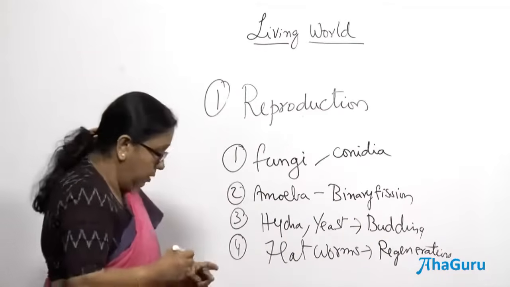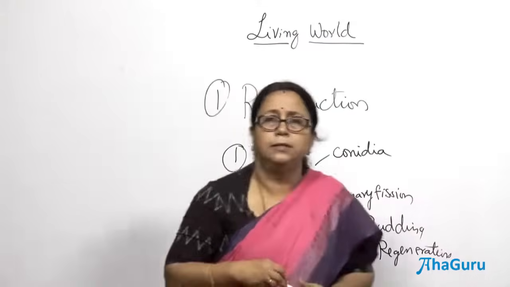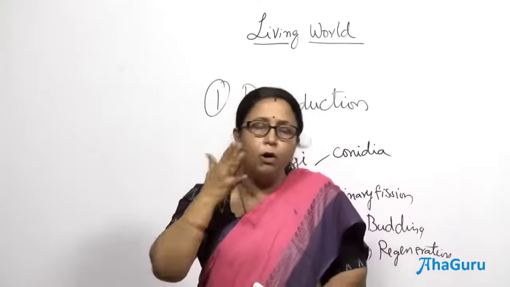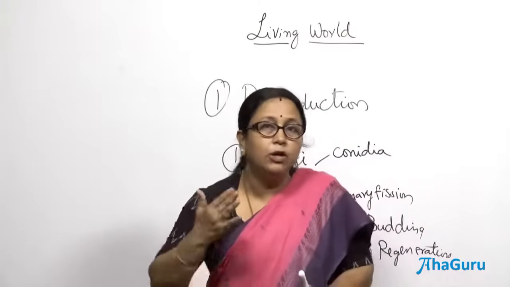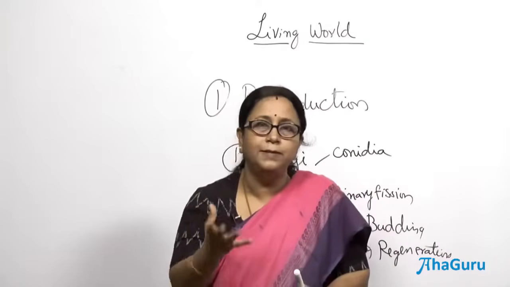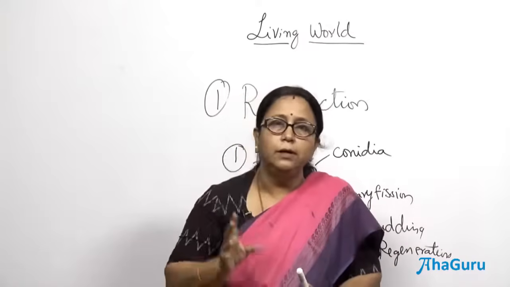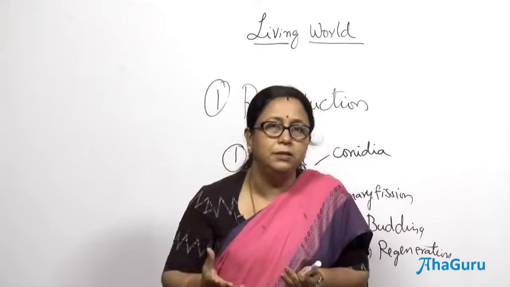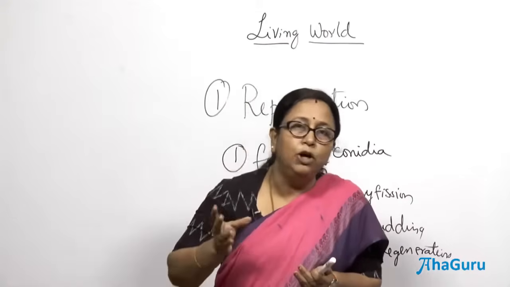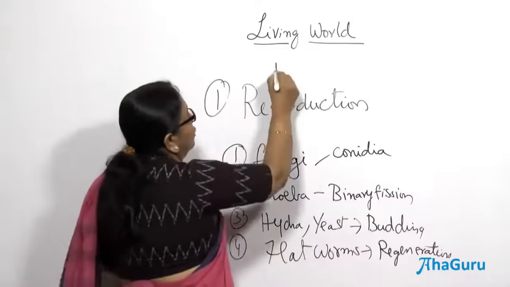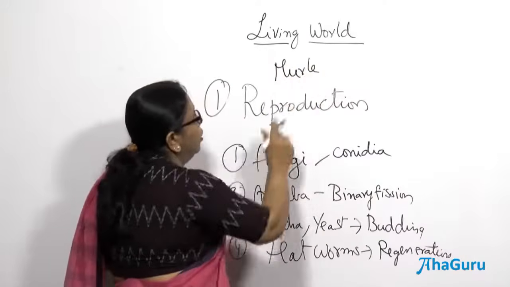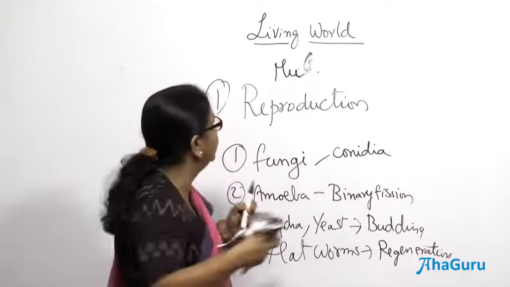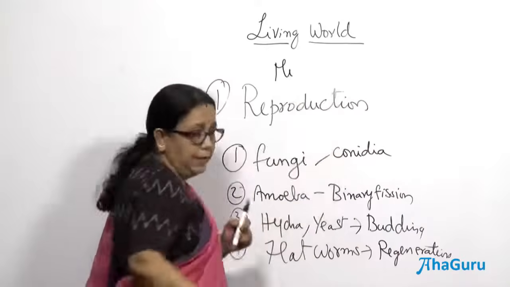So, now whether we can call reproduction as the exclusive property of all living organisms, whether all living organisms reproduce, can we call it as a definitive feature of a living organism? Then there is a question here, because if you actually think of animals, not all animals reproduce. Agree with me? There is something called mule. Have you heard about mule? It is a cross between a donkey and a horse. It is called as mule. It is used to carry a lot of luggage by the people, because it is highly used.